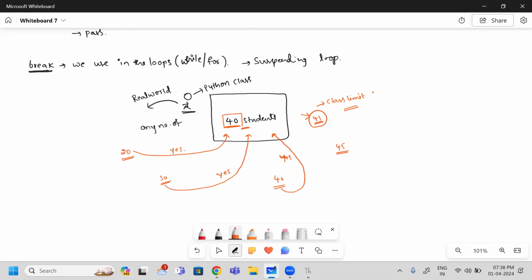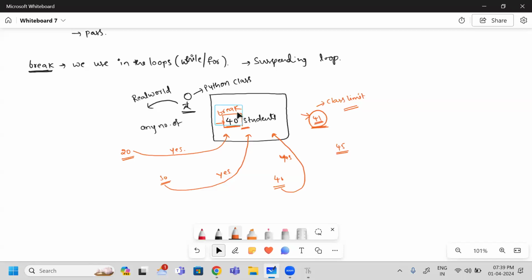So what can I do here? I am going to use the break condition to terminate inviting the students when the 41st student enters my class. I hope it is clear to you. What I am doing is putting one break.